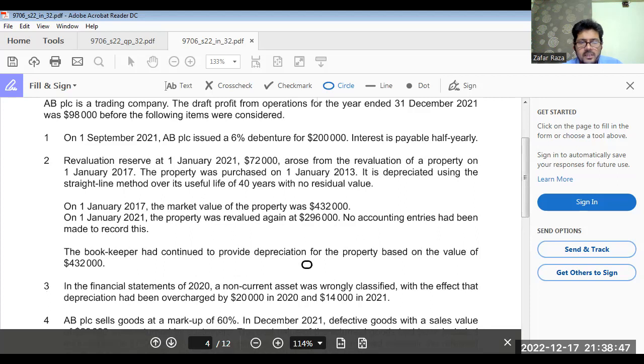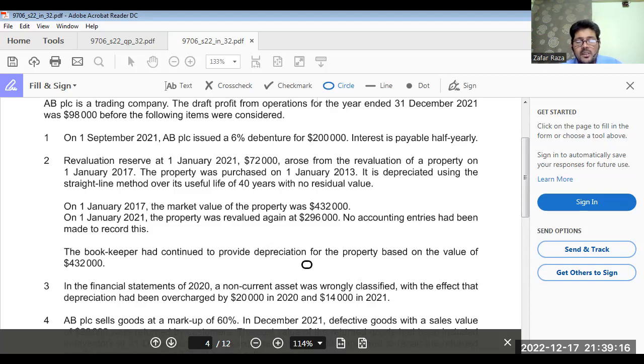On January 1st 2021, 72,000 arose from the revaluation of a property on January 1st, 2017. The property was purchased on 1st January 2000. It is depreciated using the straight line method, with a useful life of 40 years and no residual value. On 1st January 2017, the market value of the property was 432,000. On 1st January 2021, the property was revalued again at 296,000. No accounting entries had been made to record this.